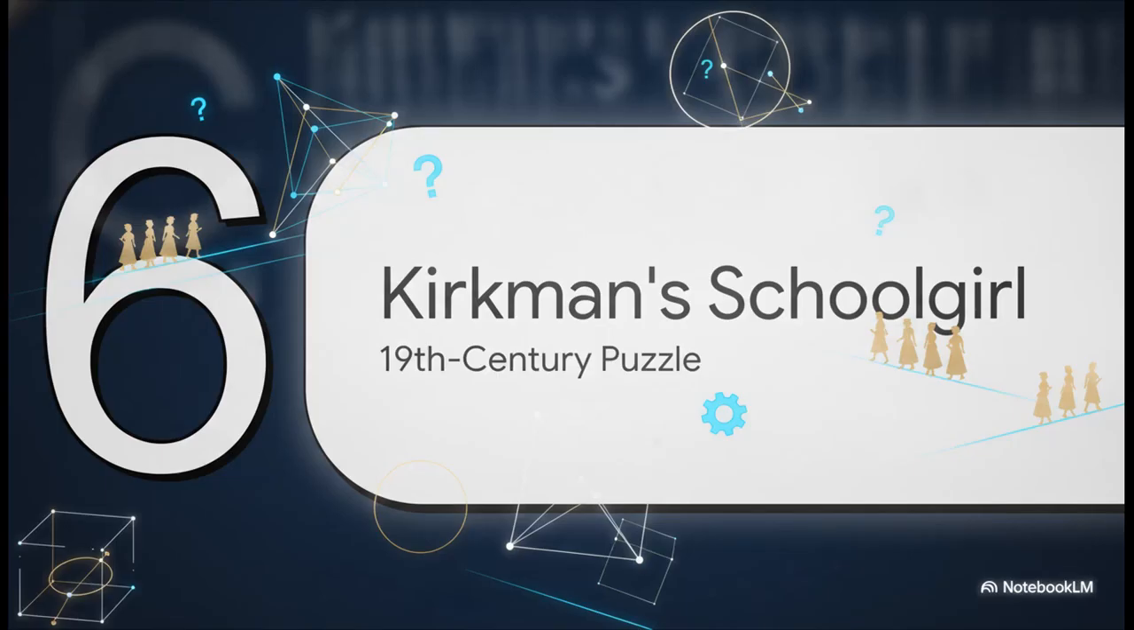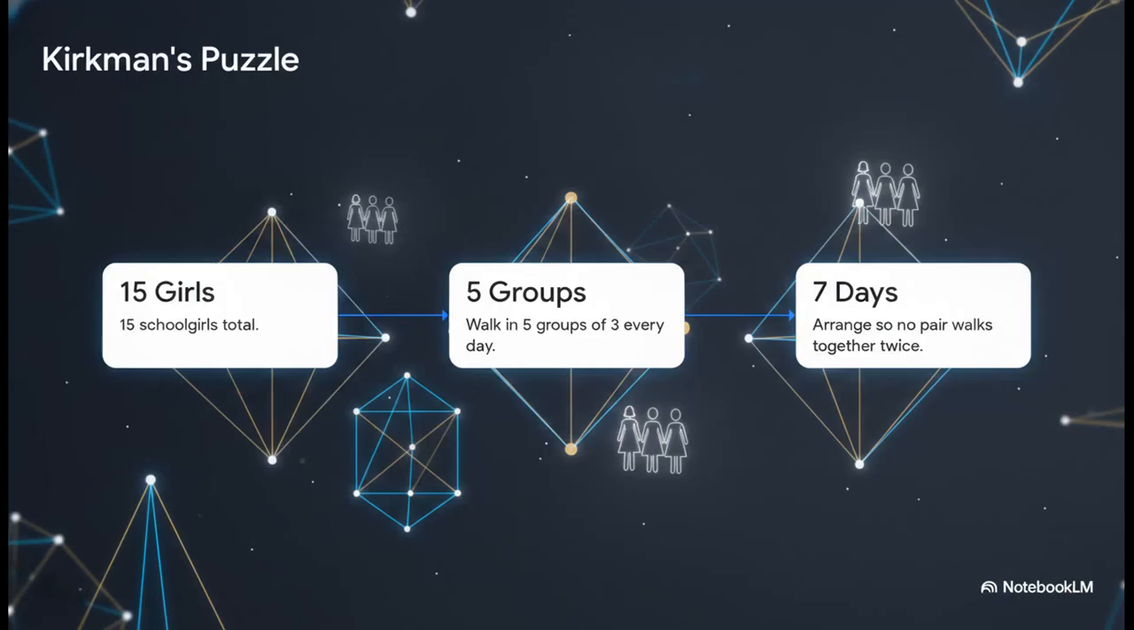Section 6, Kirkman's schoolgirl problem, the ultimate 19th century puzzle. To really grasp the power of this high-level 3D finite geometry, let's ground it in a highly relatable, real-world brain teaser. This was proposed by Thomas Pennington Kirkman back in 1847. Here are the rigid parameters. You have 15 schoolgirls. Every day, they must walk in 5 groups of 3. Your job is to arrange their walking schedule over a full 7-day week so that no pair of girls ever walks together more than once.